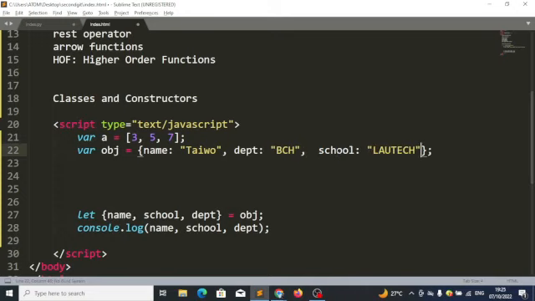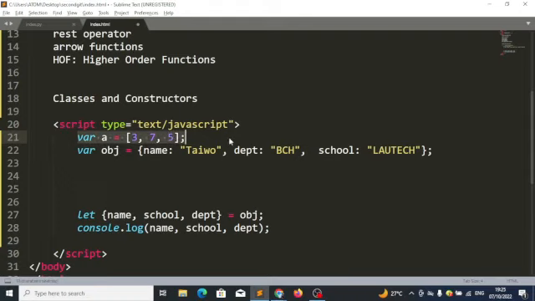I will still write the same code. I will still say obj.school. So it is the key that matters here. But in the array, it's the order, because if I take this 5 away from this place and put it here, then it's going to be different. I will say A index 2 in order to pick it now, not A index 1 again, because order matters when you are dealing with arrays. But order does not matter when you are dealing with objects.